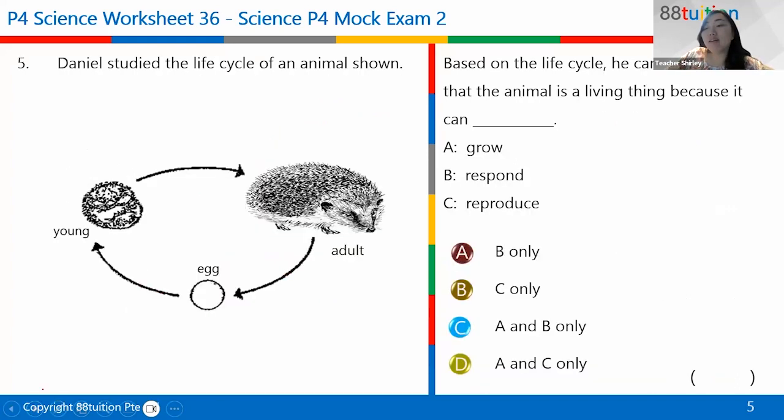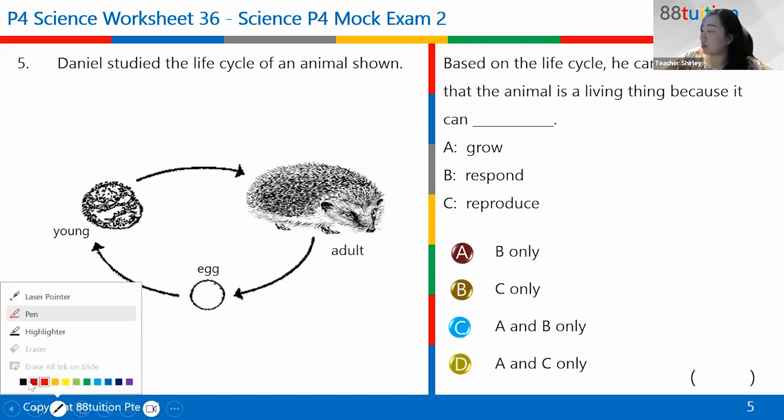Okay, next one, life cycle. Some schools do it in P3, some schools do it in P4. It's testing us on this. Based on this life cycle, he can conclude that the animal is a living thing because it grows and reproduces. Very good, Catherine. A and C. Grows and reproduces. Very good.